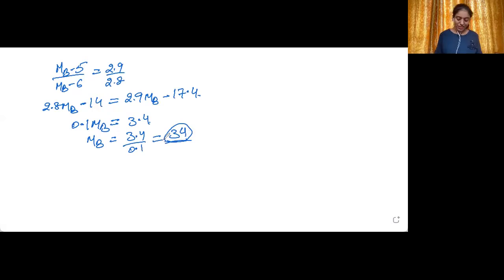Okay, so you can just put the value of MB either in equation number 1 or in equation number 2 and get the answer. That is the vapor pressure of water. Just do it and do write in the comment section below what is the result you have obtained.